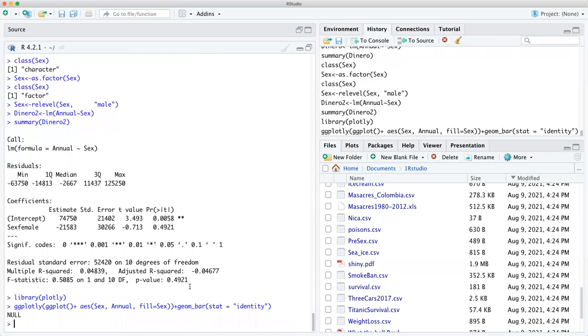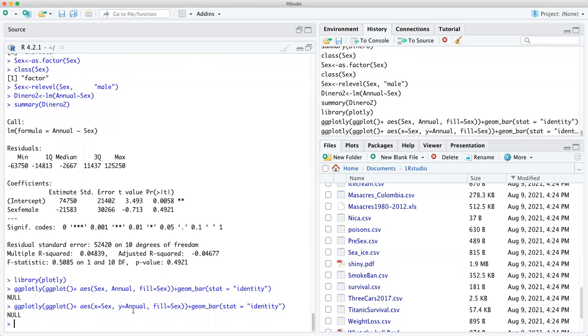So, what does that mean? Sometimes it doesn't always work. So let's see, X equals sex, Y equals annual. I'm getting a null for this. Did I do my Plotly correctly?